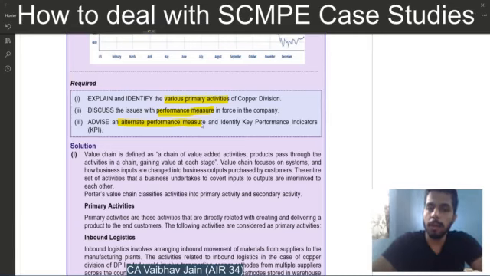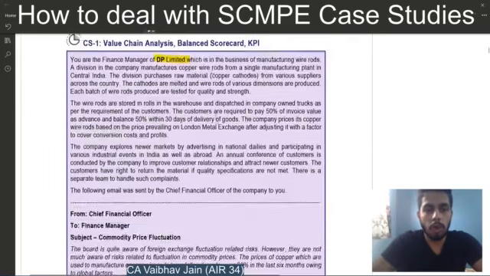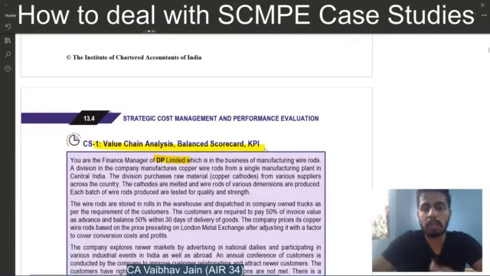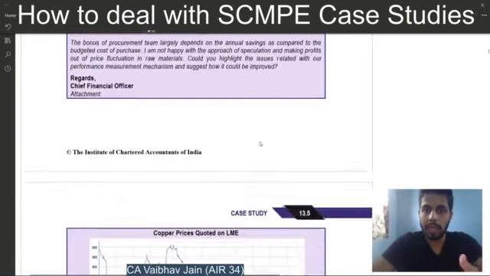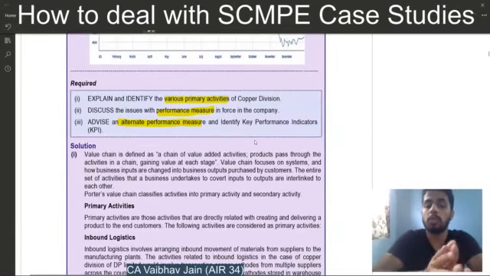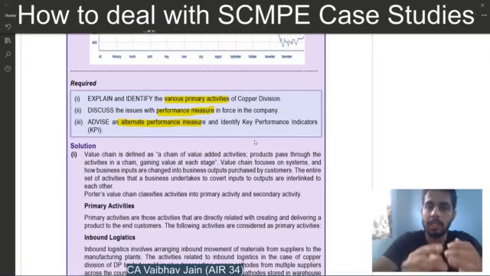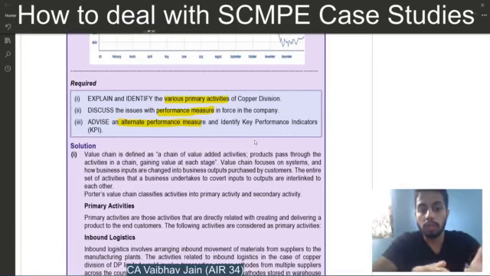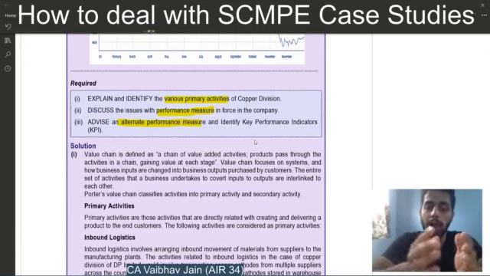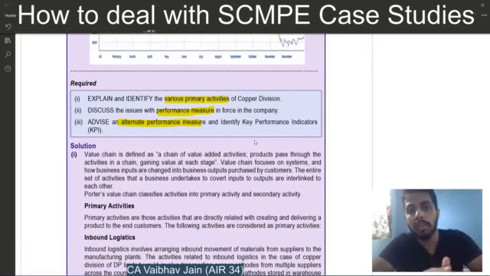Now when you go about this case study in exams, you will not be given this part, value chain, balance scorecard and KPI. So you'll have to identify what I just said yourselves. So you'll have to identify what are the models and concepts to be used in the case study. So this is the breaking down of the case study. You'll have to break it up, which models do we need, which concepts to apply in this, and what points were there inside those models. This is the first point, breaking up the case study.